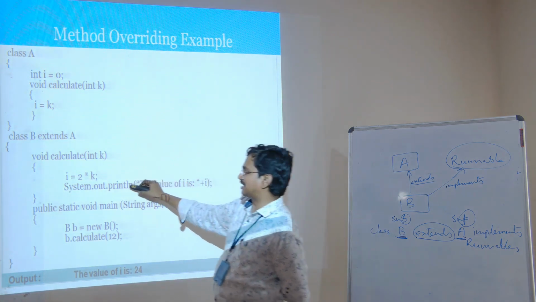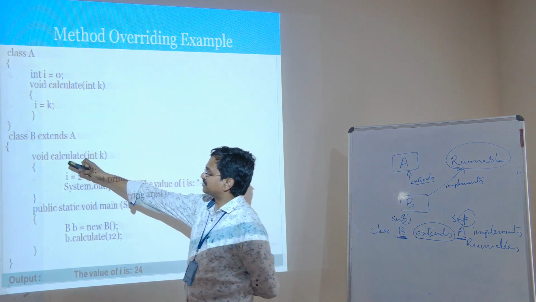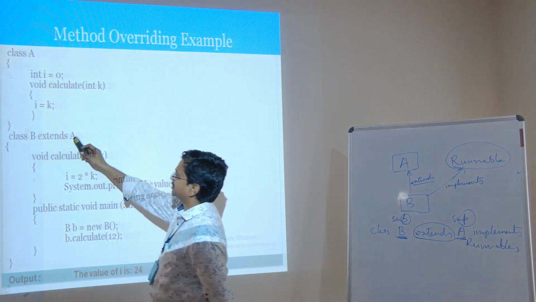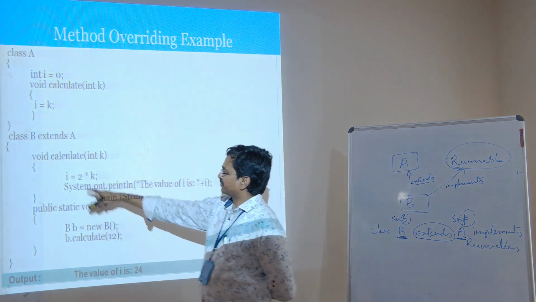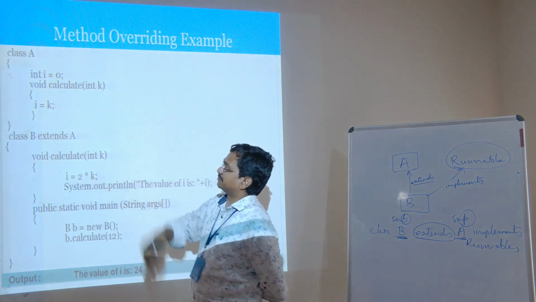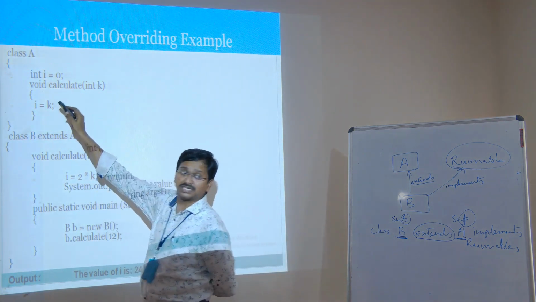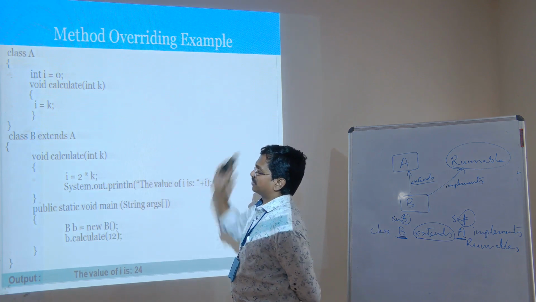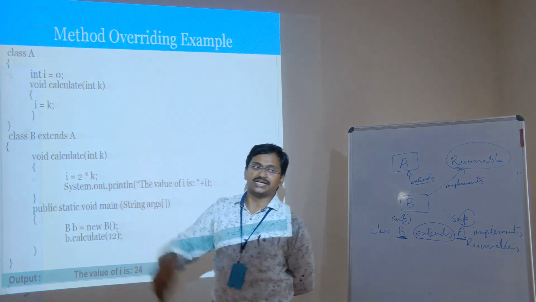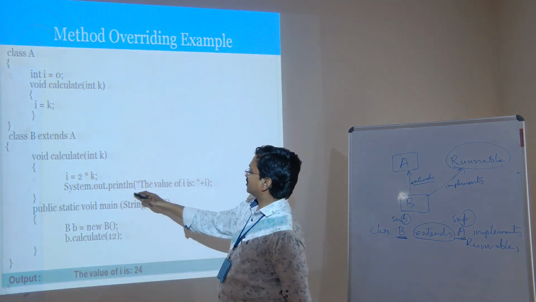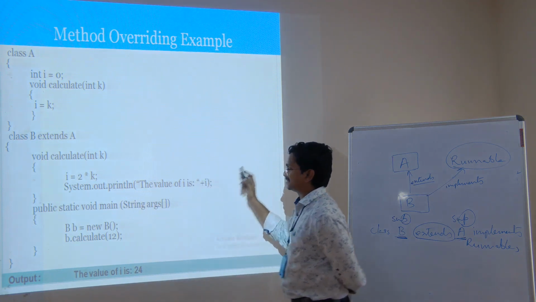And here in the subclass, that is B, which is a subclass extending the properties of A, we can see I equal to 2 into K. But in the superclass, it is simply I equal to K. But here it is I equal to 2 into K. System.out.println, the value of I is I.